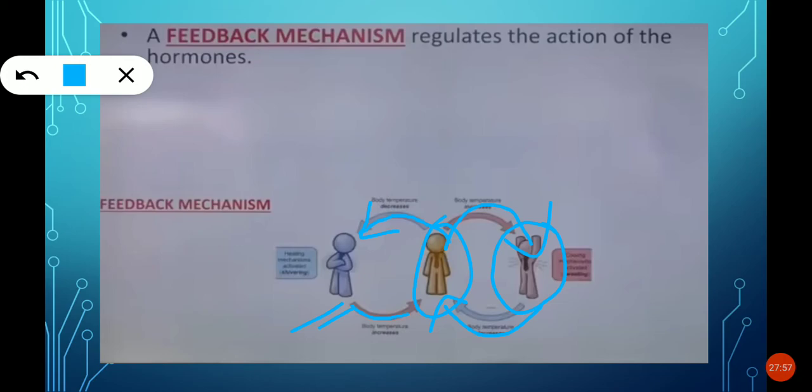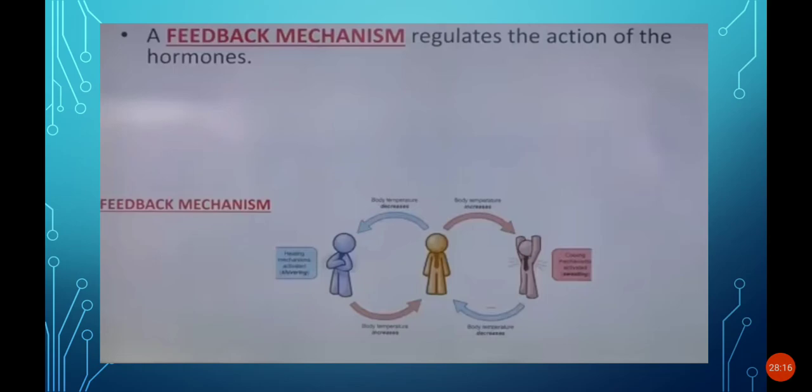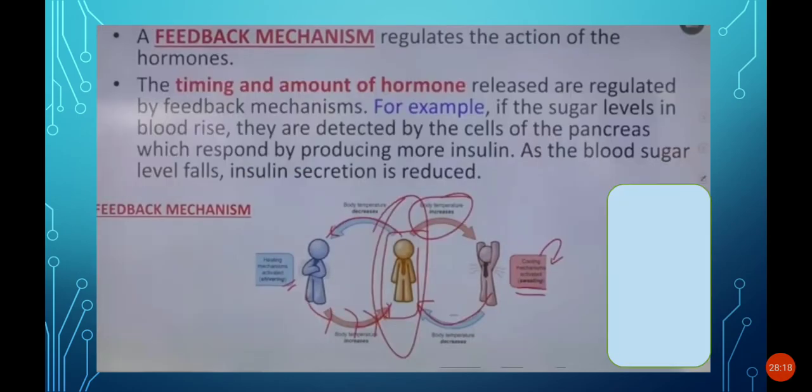Then again the body temperature will come to normal. So the body itself has some feedback mechanisms inside, to keep the person in a normal position. We will learn a little more detail.